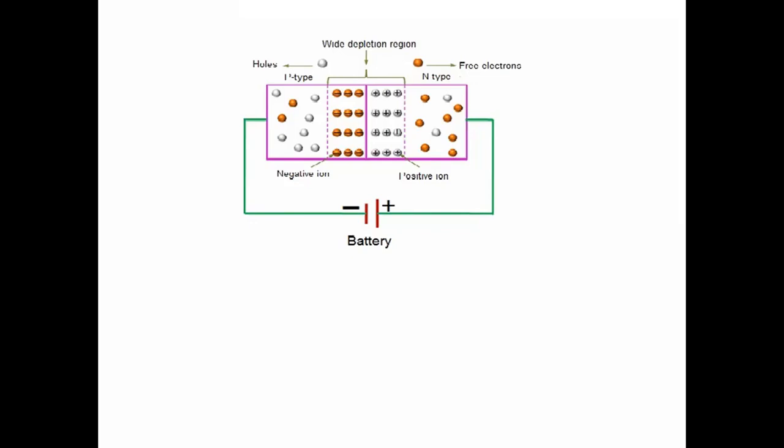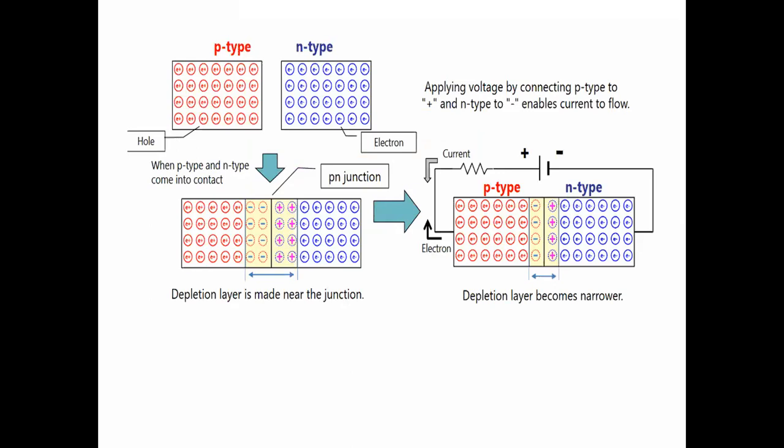So in the previous case, by the application of the forward bias, the depletion layer decreases, and the current will flow through this diode. In such a situation, we can say it is a short circuit. So from these two points, we can say that when the diode is connected in forward bias, it will act as a short circuit.